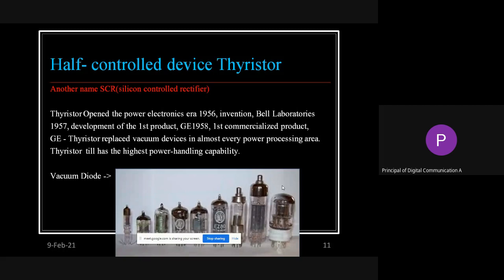A little history is mentioned here: in 1956 the work on power electronics was started. Firstly vacuum tubes or similar devices were used, and afterwards the thyristor came to be used for converting or controlling the power. For this, I have put a picture of how these vacuum tubes look. Nothing else, we don't have to study that.